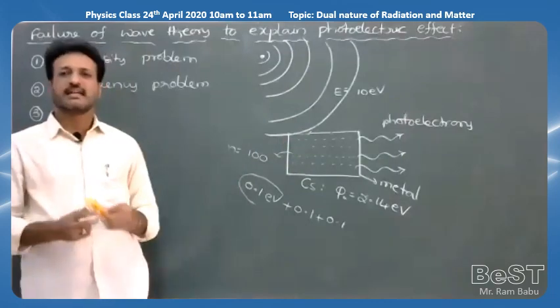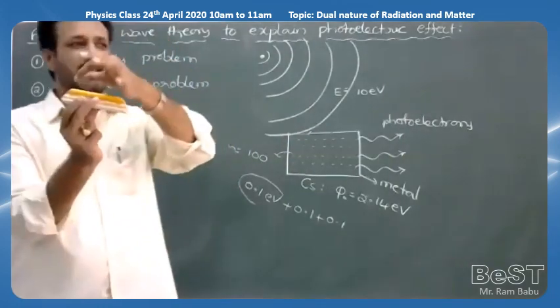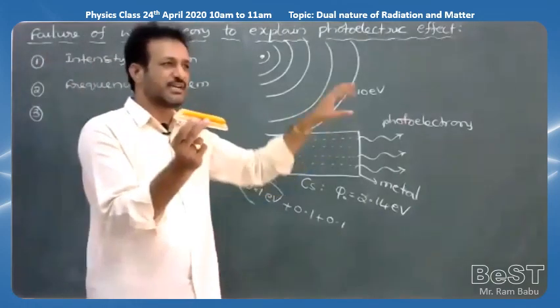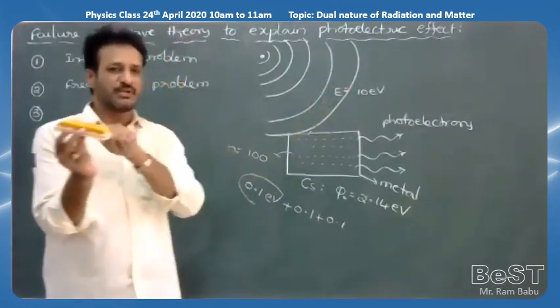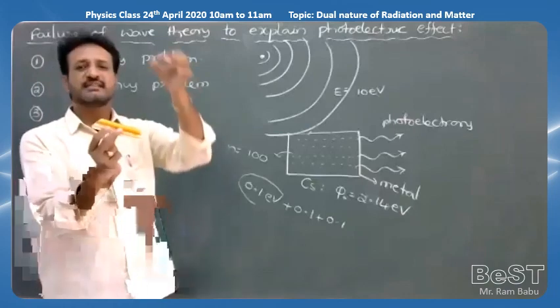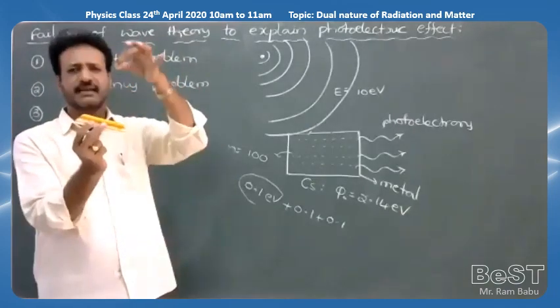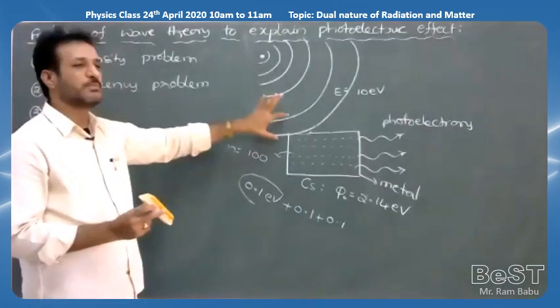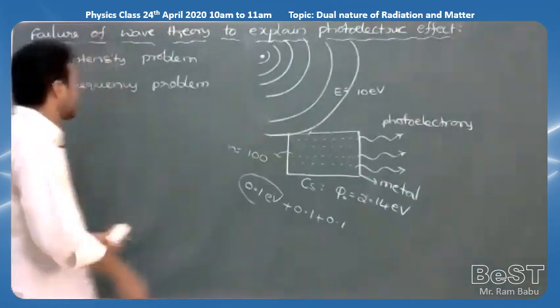For example, at 10 o'clock light energy falls on the metal plate, but only after 1 hour, 2 hours, 3 hours will electrons come outside according to wave theory. But what is the experiment proving? As soon as the light falls on the metal plate, electrons are immediately emitted outside. That's why there is no time lag. It is one more wave theory failure we can write. So that is a time problem.